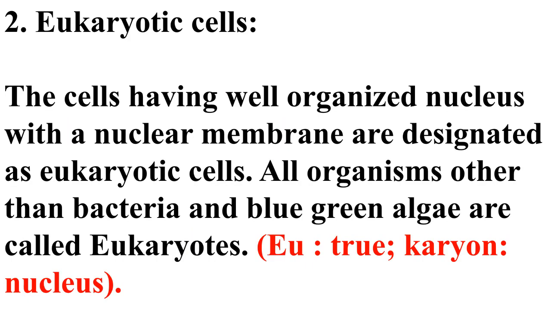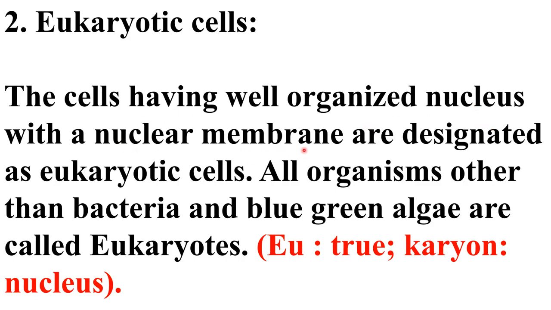So now these are eukaryotic cells. What are eukaryotic cells? These are the cells having a well-organized nucleus. Except the bacterial cells and the cyanobacteria, all other cells are eukaryotic cells. These cells have a well-organized nucleus with a nuclear membrane.